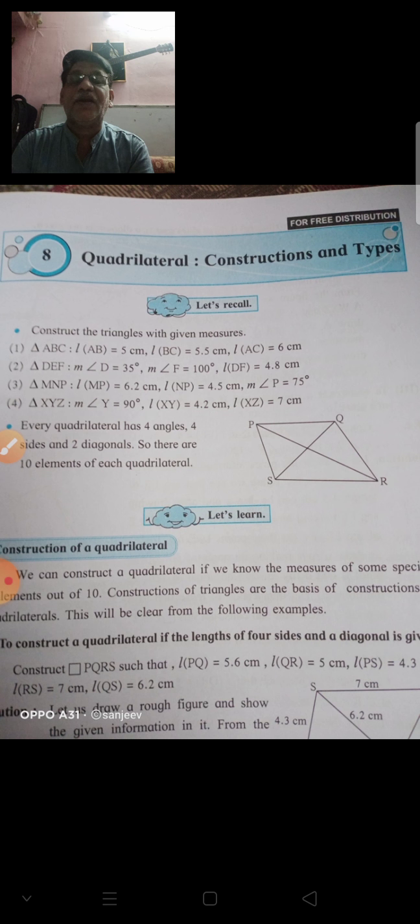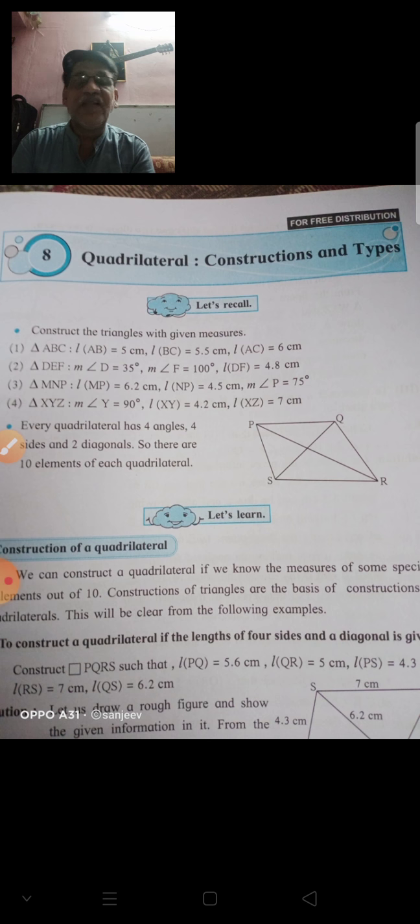Okay, now parallelogram. Now what is a parallelogram? Opposite sides are congruent and parallel to each other, then it is called a parallelogram, right?